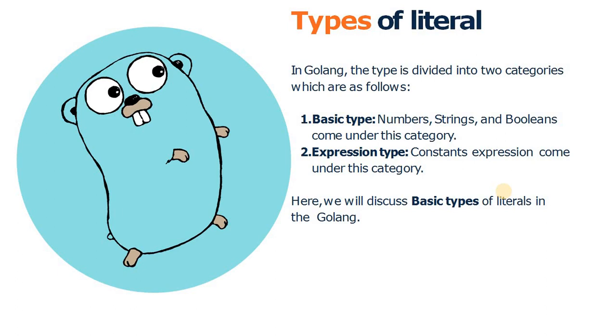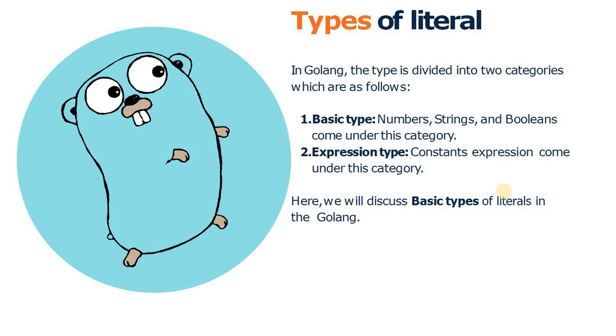So let's move on to the next topic, types of literals. Basically in the Go programming language the literals are divided into two parts. The basic types like number, string and boolean come under the first part, and the second one is the expression type.